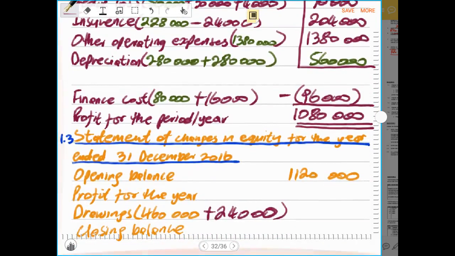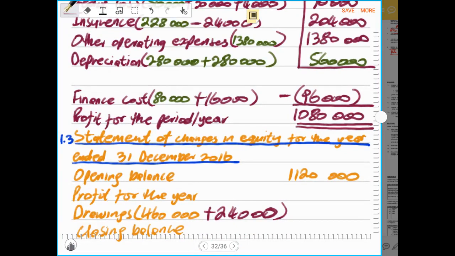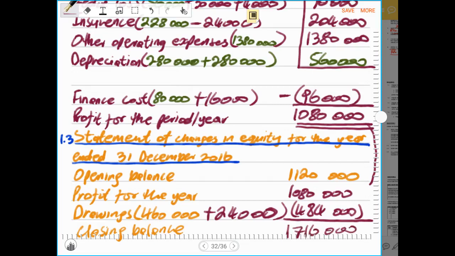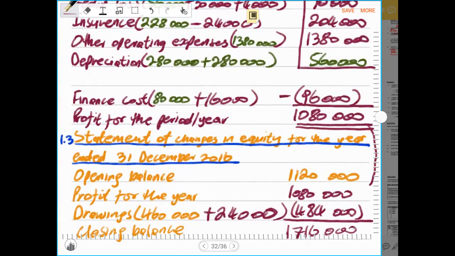1,080,000 rands. And immediately you take that and transfer it to the statement of changes in equity as 1,080,000 rands. Drawings for the year will be 460,000 rands plus 24,000 rands. That will give us 484,000 rands. Remember, drawings are negative because the owner is taking money, and that reduces what the owner can claim from the business, or the equity of the owner. Therefore, that will be 1,716,000 rands as the closing balance in the statement of changes in equity.